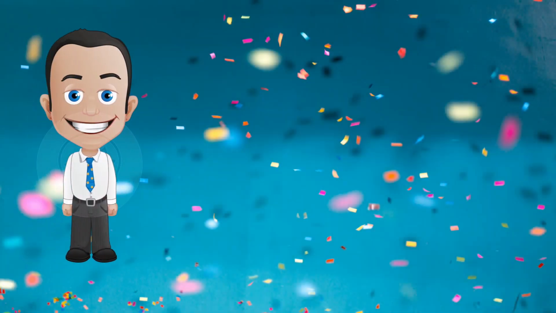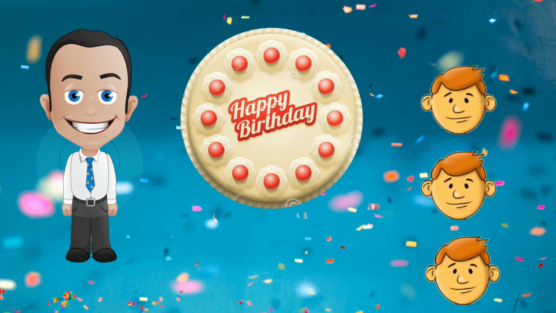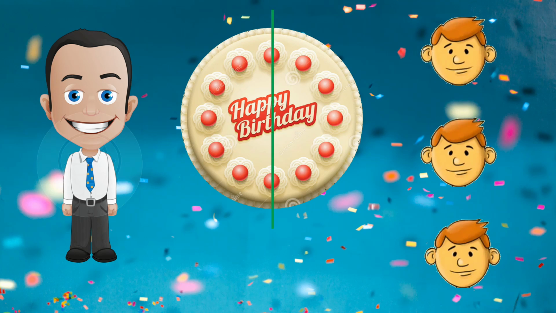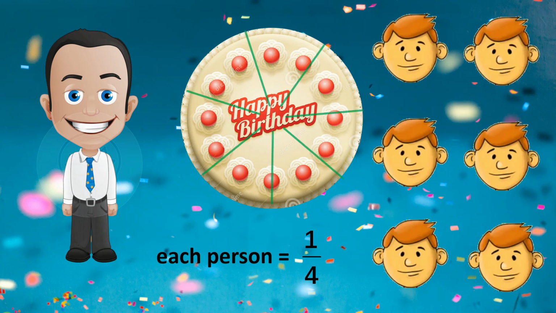Let us try to understand the meaning of both these operations in physical terms. Suppose that we have a birthday party of Mr. X, where he has brought a cake and he invites some friends at the party. If he invites 3 friends and the cake has to be divided equally among all the 4 persons, then we say that each person gets 1/4 of the cake. Similarly, if he invites 6 friends, then each person gets 1/7 of the cake.